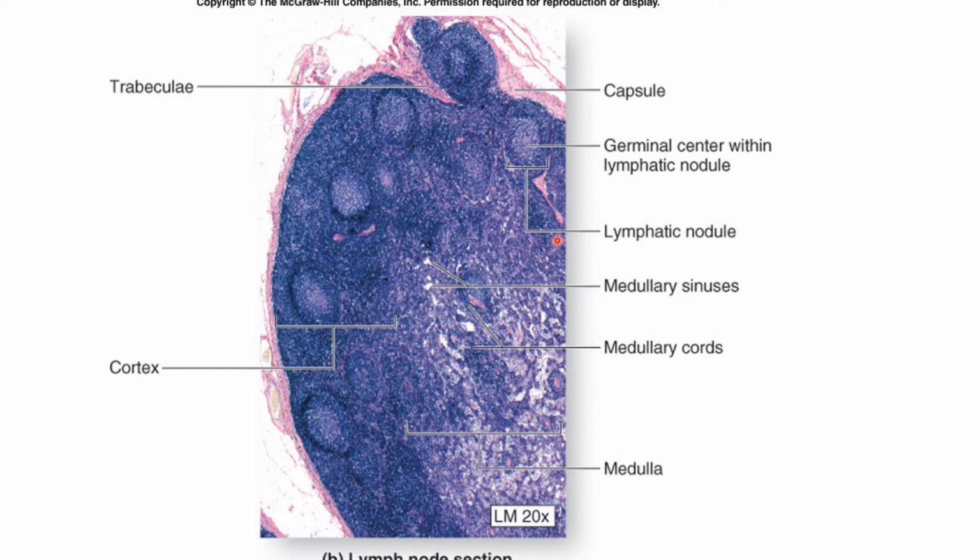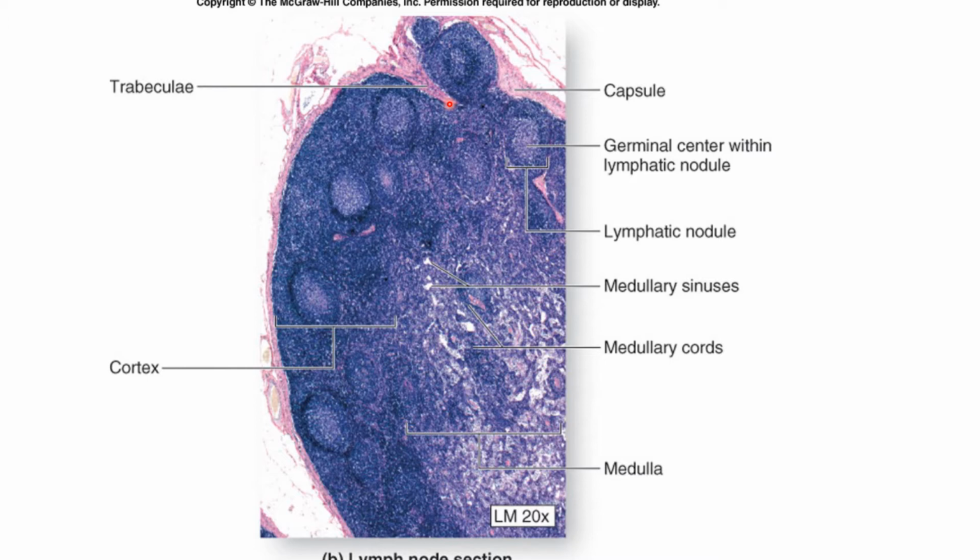These are the lymphatic nodules. These are the medullary sinuses, and here the trabeculae are entering. So entering the capsule, inside the lymph node, a number of septa or trabeculae extend into the node from the capsule and divide the node into lobules. So due to this trabecula, it is divided into lobules.